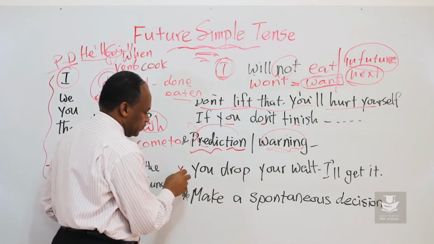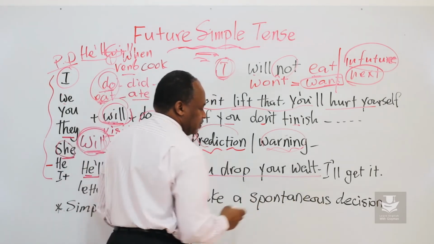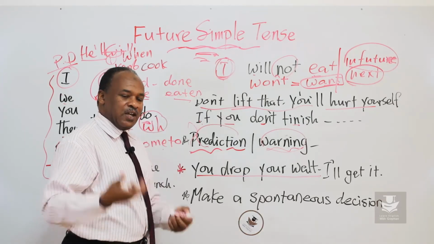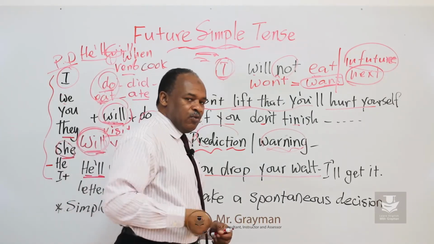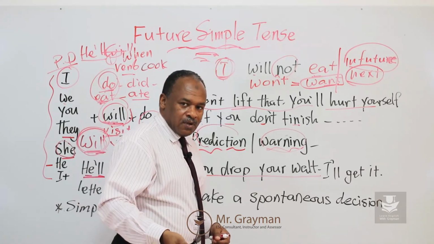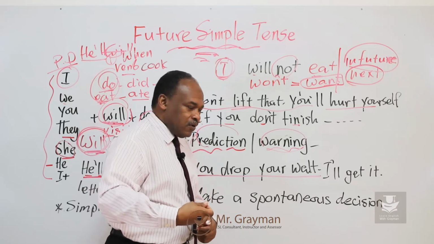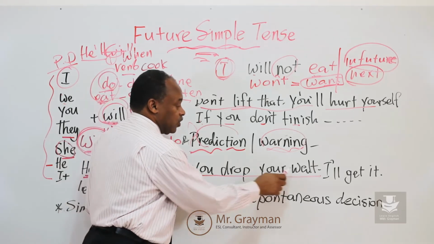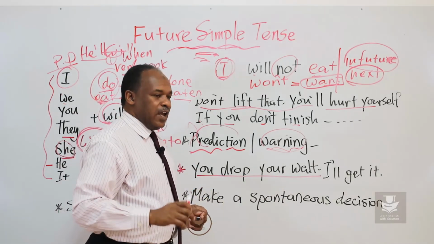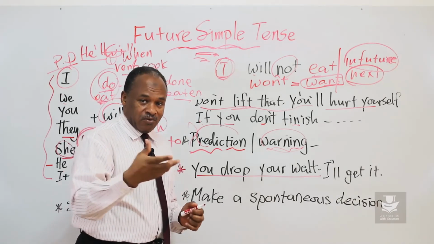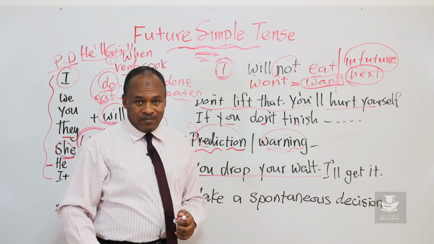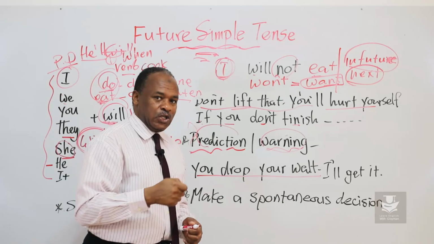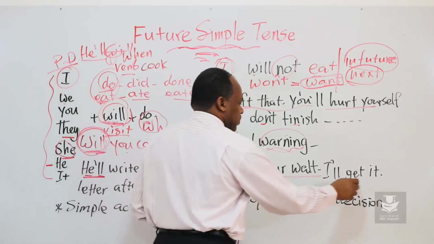Look at this one here. You dropped your wallet. You have a wallet, you dropped it. You don't mean to drop it, but let's say you have a bag, a suitcase, you're walking, you move like that, and your wallet drops, either from your pocket or from your handbag. So what happened? You drop your wallet. Somebody else will say, hey, your wallet has dropped. And they say, oh, I'll get it. It's going to help you and hand it to you. So when did he decide?